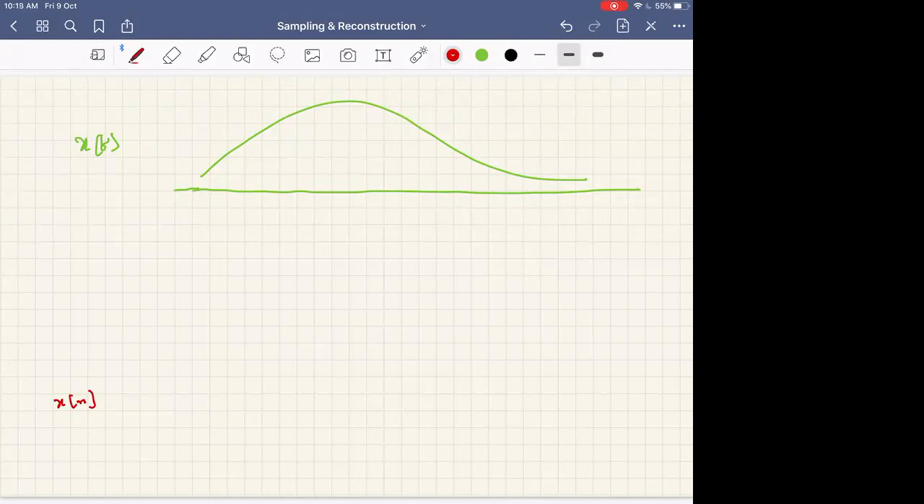So now tell me, what should be my first step? Multiply with impulse train. So his suggestion is, you multiply this with some impulse train. Assume that there is an impulse train like this. What kind of impulse train is it? I am just putting some impulse train here.